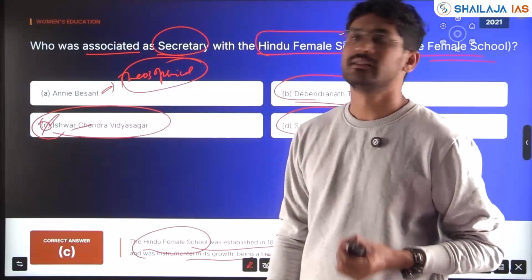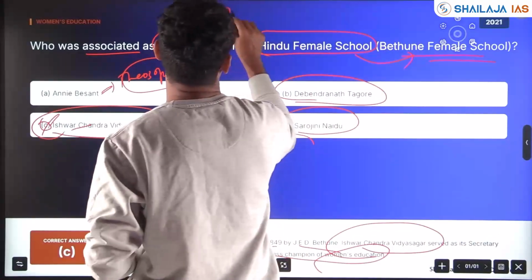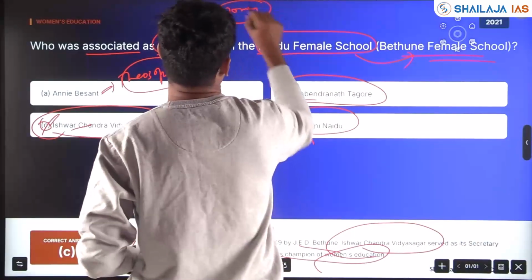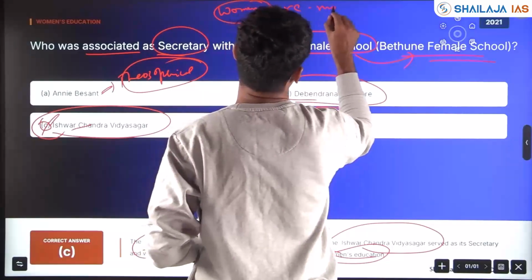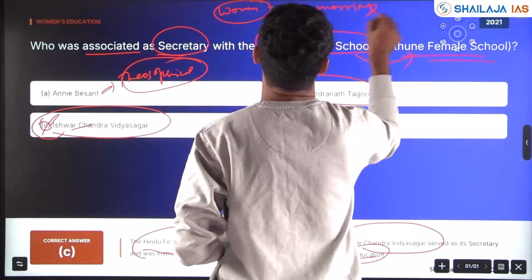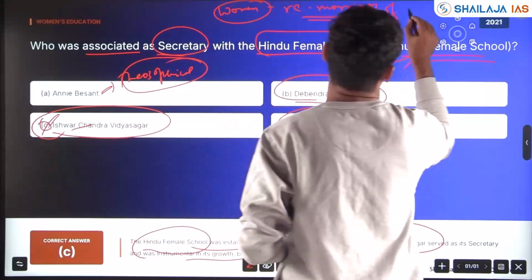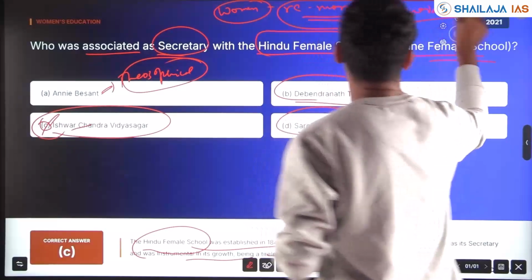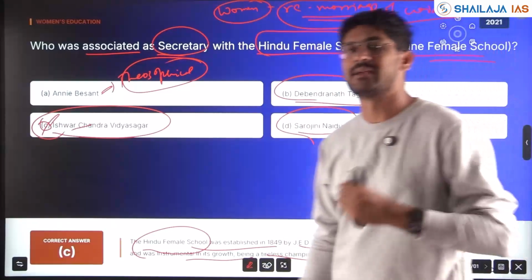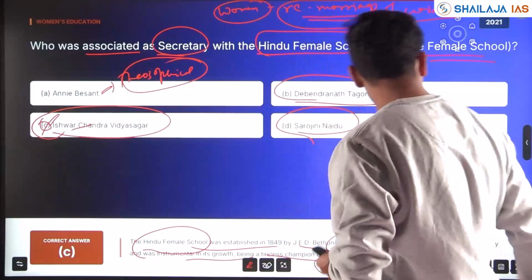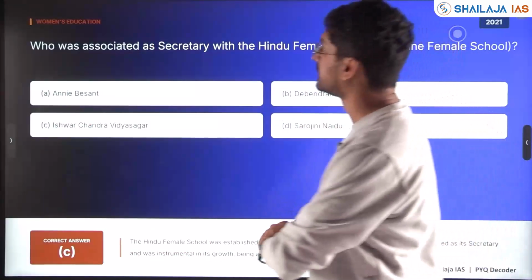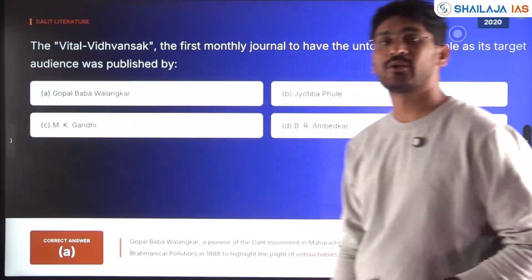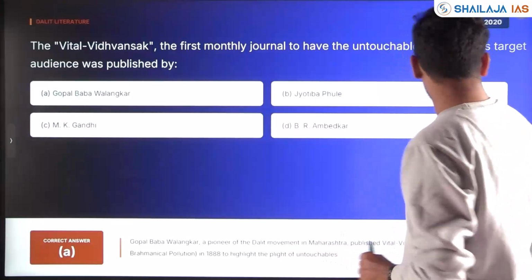Also in the South, they championed widow remarriage. Who are the leaders? Please mention them with respect to women's remarriage of widows. This is also a very important theme asked time and again in UPSC, my friends. So now we'll see the next question, again with respect to Dalit literature,